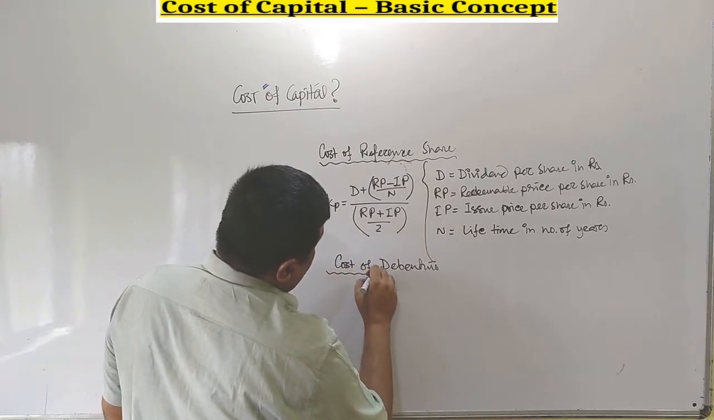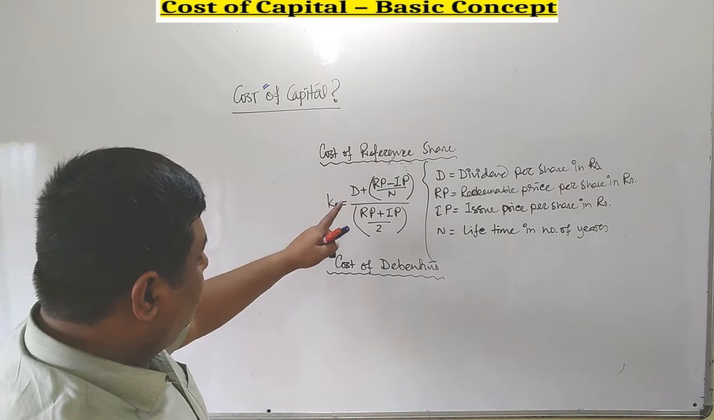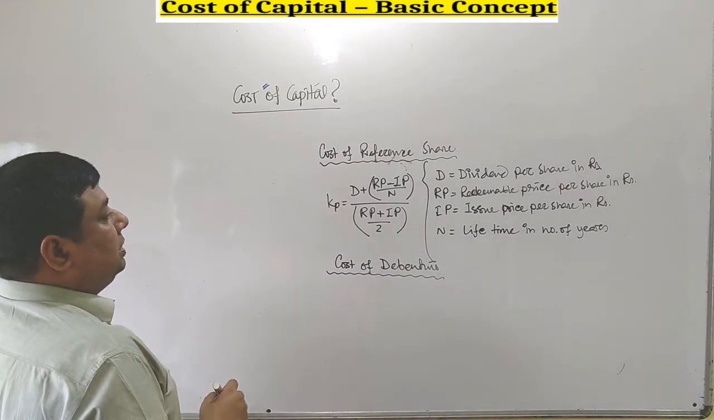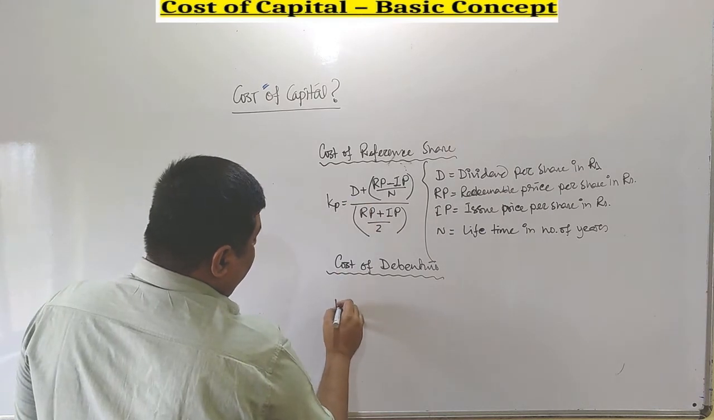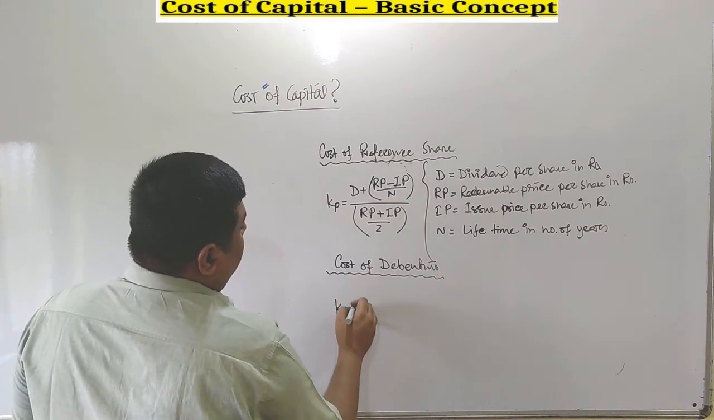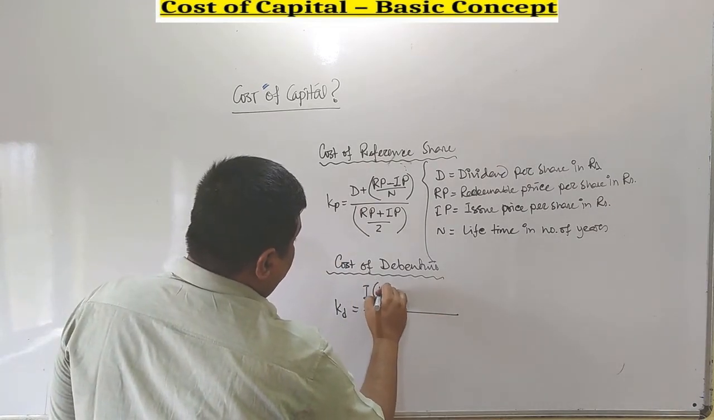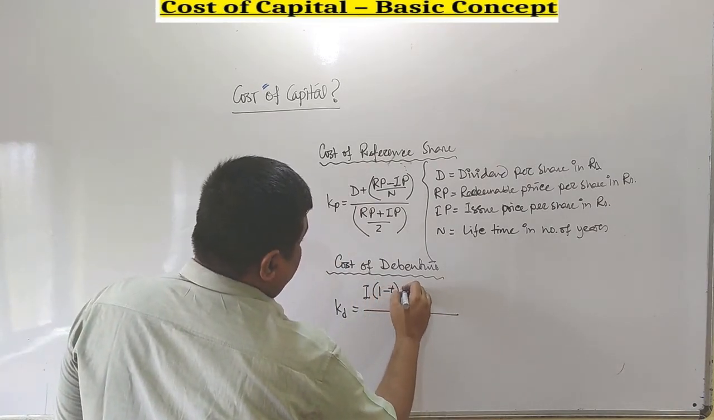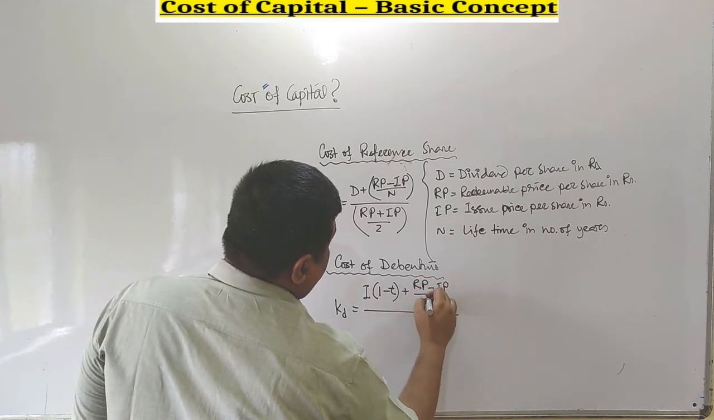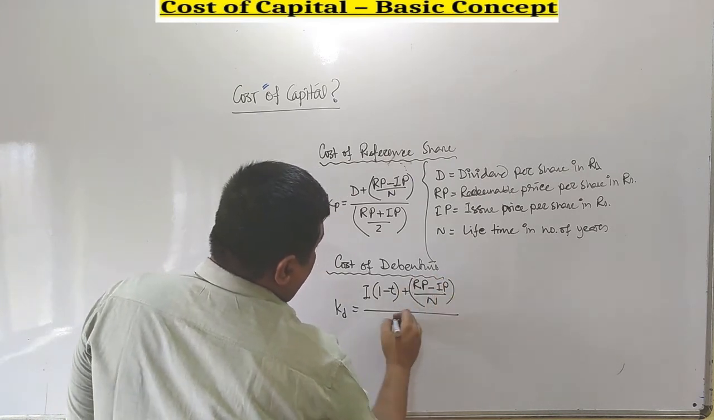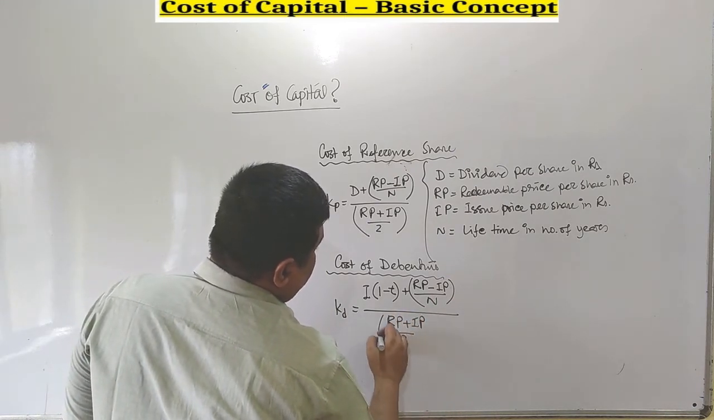How to calculate cost of debenture? At the time of calculation of cost of debenture, we have almost similar characteristics, a similar approach to what we apply in case of calculation of cost of preference share. It is basically (I1 minus T plus (redeemable price minus issue price) by N) whole divided by (redeemable price plus issue price) by 2.